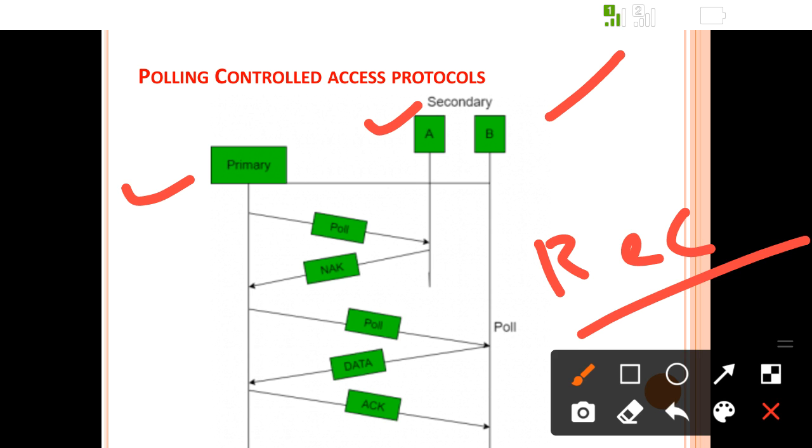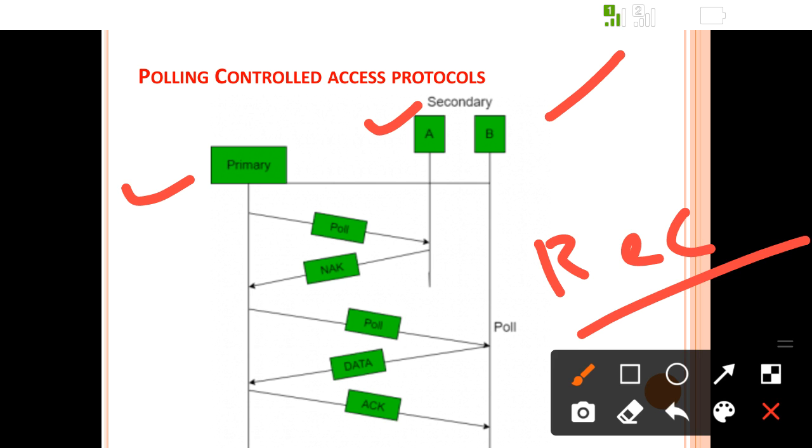Suppose the primary station wants to receive data from A. Then the primary station transfers a control signal, that is a poll, to station A. At a particular time instant, suppose station A does not want to transmit anything, so it sends a NAK, a negative rejection signal, saying I am not sending data at this time slot.